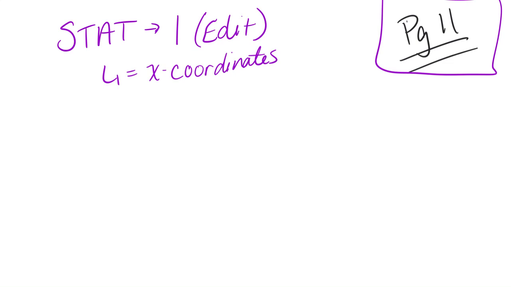So stat 1, that's your edit button. L1 is all of your x coordinates. L2 is your y coordinates.